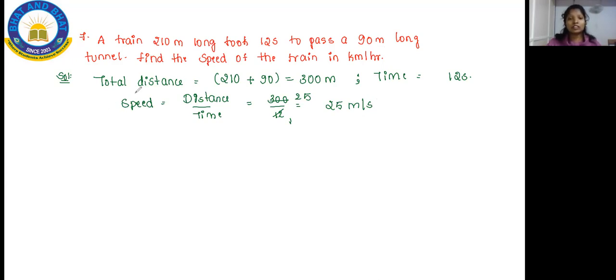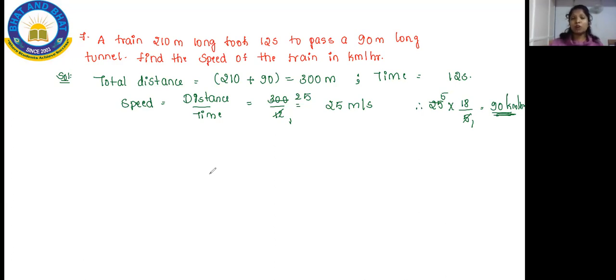And students, whenever you get the speed in meter per second, in your answer also, convert that directly to kilometer per hour. Since I got the speed as 25 meter per second, firstly I'm going to convert this. Therefore, I write 25 into 18 by 5. 5 ones are 5, 5 fives are 25, so 18 fives are 90. So totally it is 90 kilometers per hour. What is the speed of the train? The speed of the train is 90 kilometers per hour.